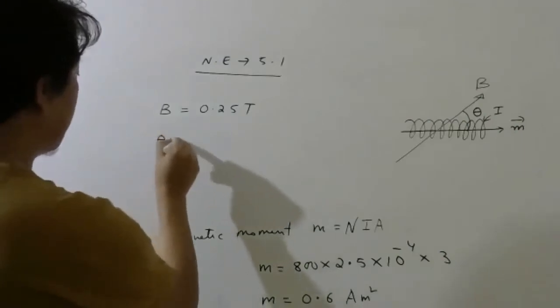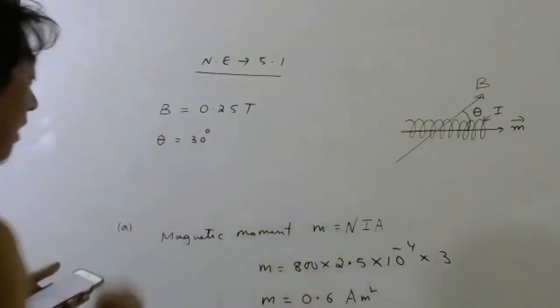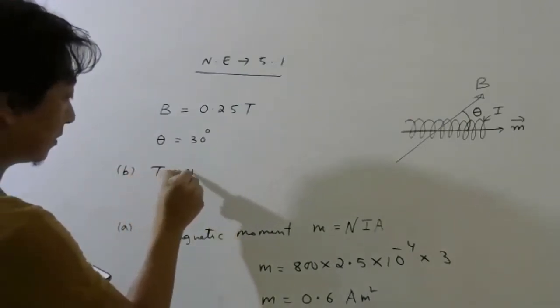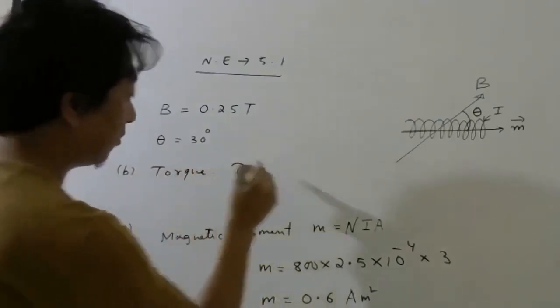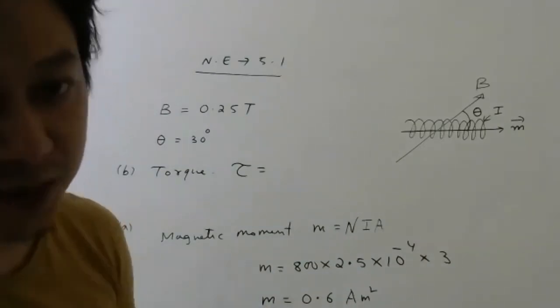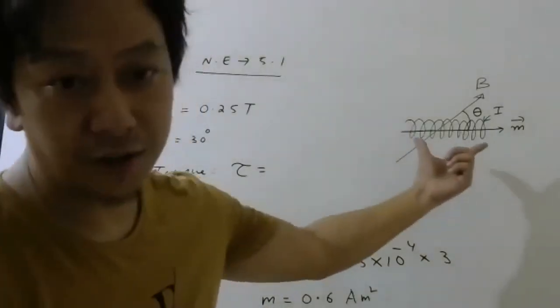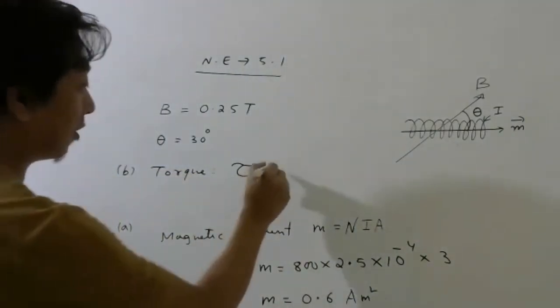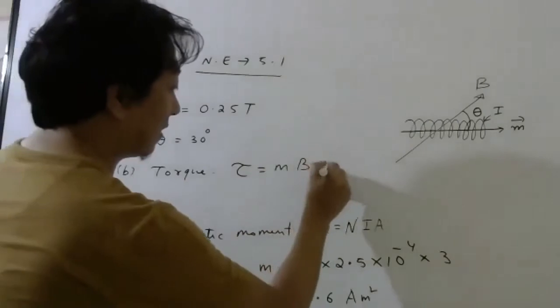So they are asking you to calculate torque. Now what is the formula for torque? Just like a dipole in a magnetic field experiences a torque, this solenoid, which acts like a dipole, will also experience a torque. The formula is MB sin theta.